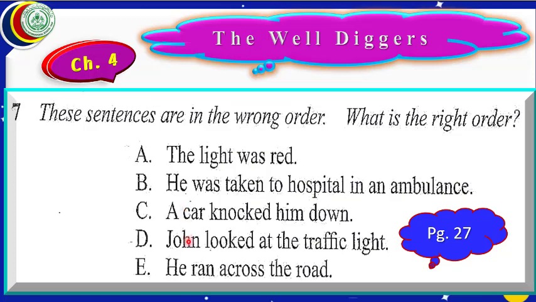What can be first of all? John looked at the traffic light. This sentence should be written first of all. Dear students, when we have arranged the sequence of these sentences, they will make a proper story.